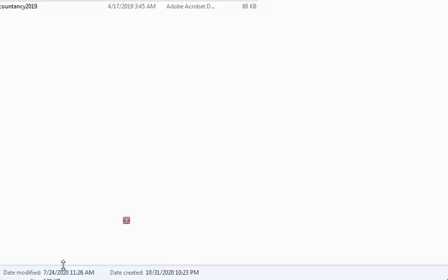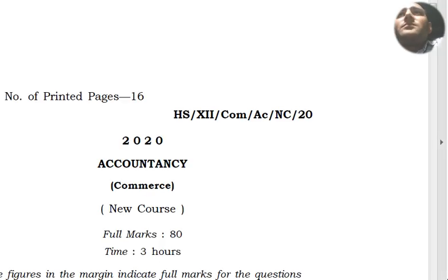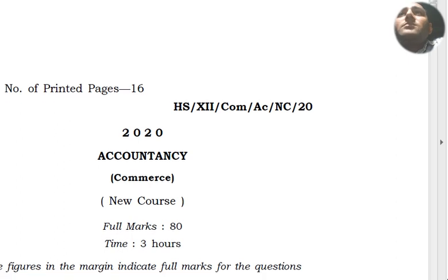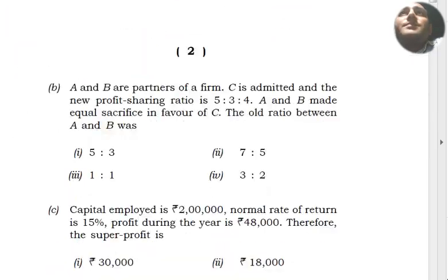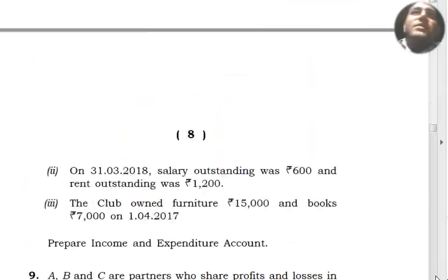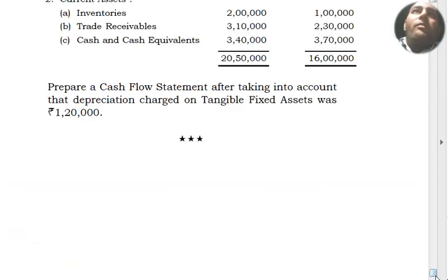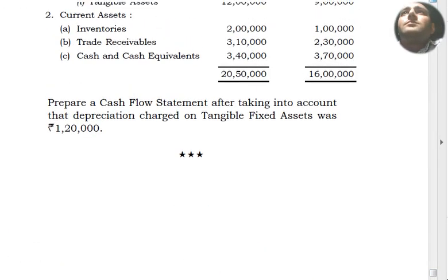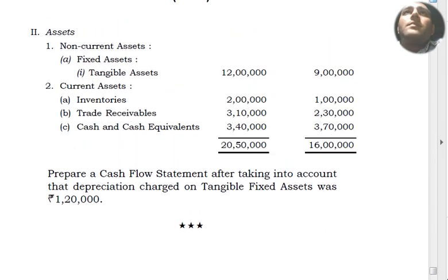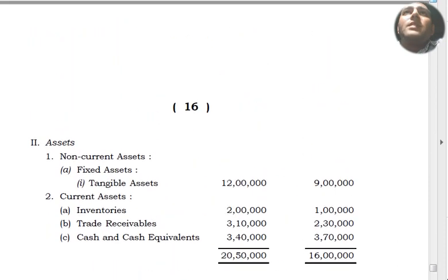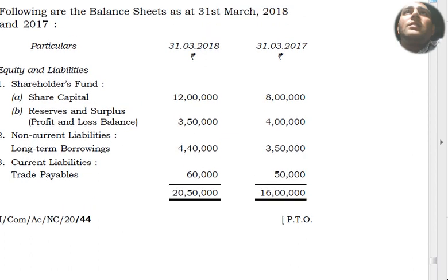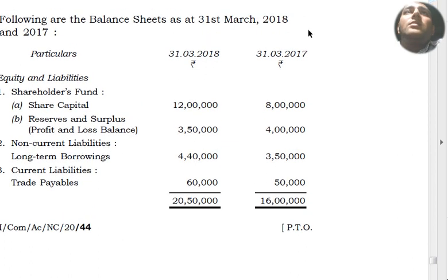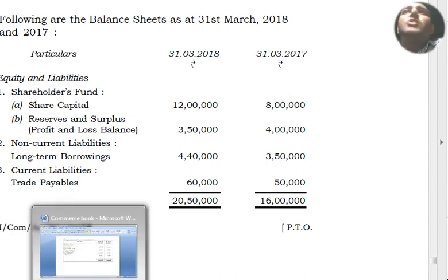They have written 18 and 19. They made so many mistakes in their question papers. What to do? No, this needs to be 2017 and this one 2018. They are right. Sorry.